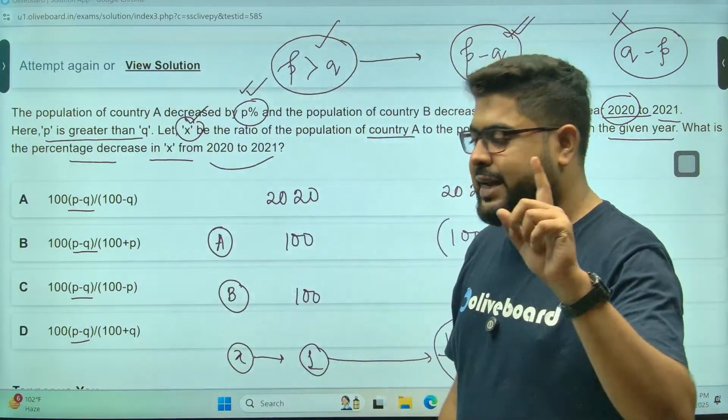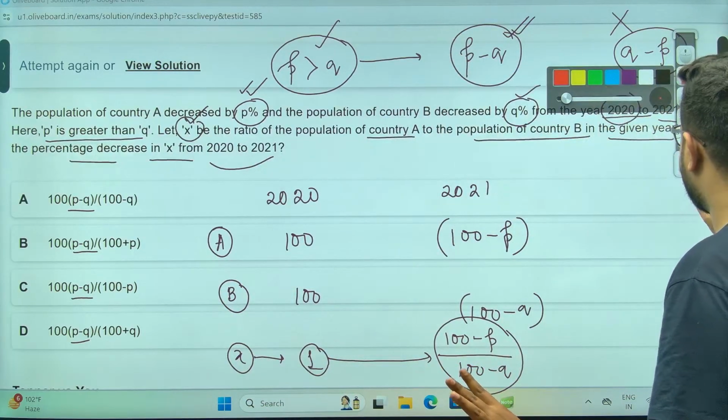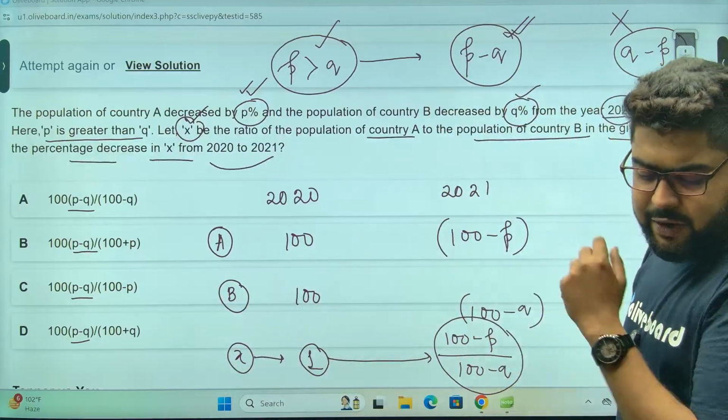Now, percentage decrement. Again, please understand, I will not solve this. We will not be solving this. Please understand. Use a little bit of your brain. Use a very little bit of your brain.